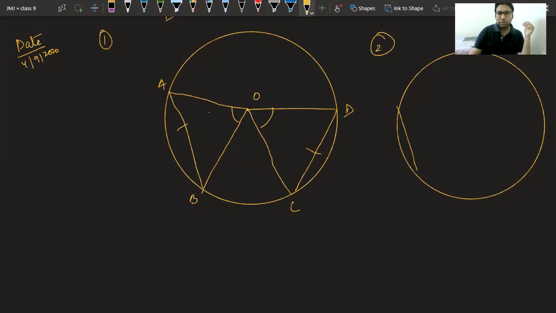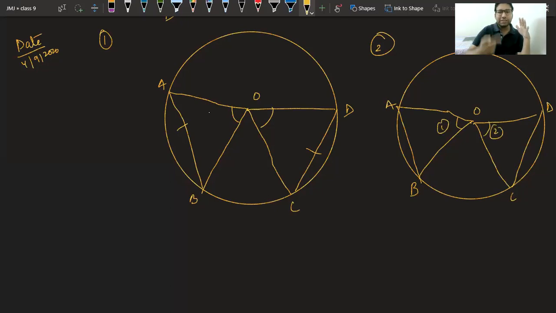that if 2 chords are making equal angle at the center, we are saying the same thing in a reverse way. If 2 chords are making equal angle at the center, so if it is given to you that angle 1 is equal to angle 2, you can say from your side, it means that the chords are also equal. So both theorems are similar, only one is normal, one is converse.